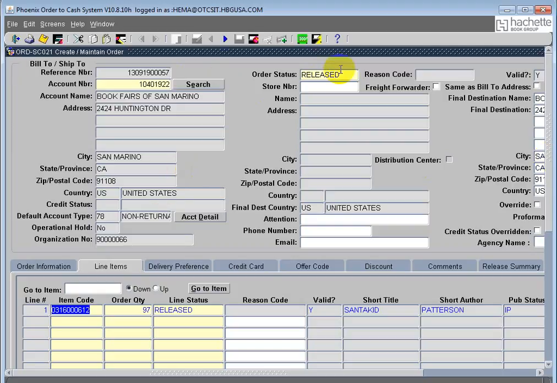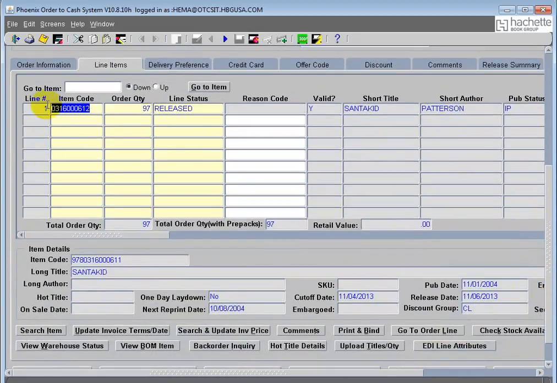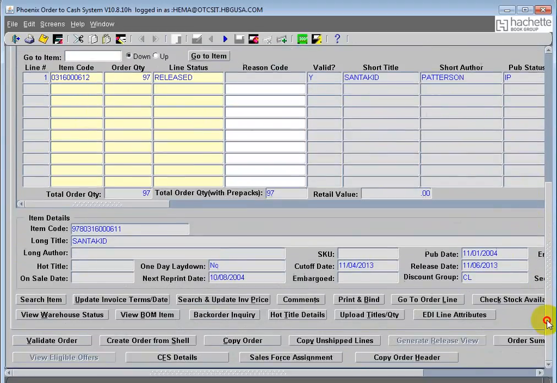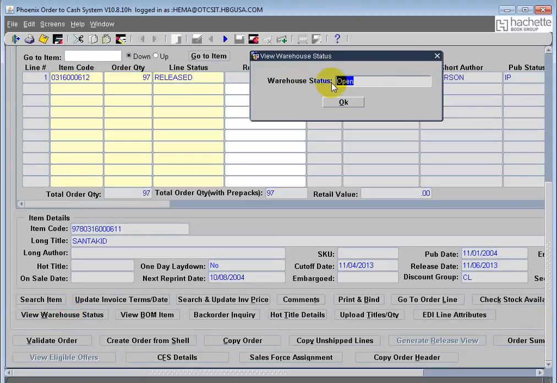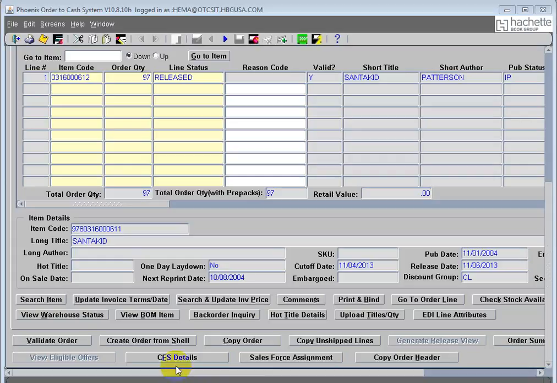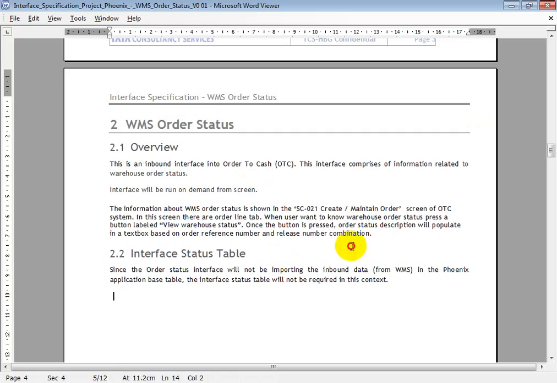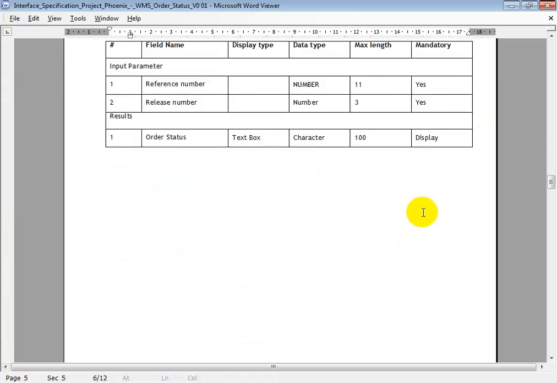So let's take this order, which is in release status, and the line status is also released. You just click on that line and view warehouse status. The current status of this particular order in WMS, the warehouse management system, is open. That means the shipment process has not yet started for this order. This interface will carry this order status.